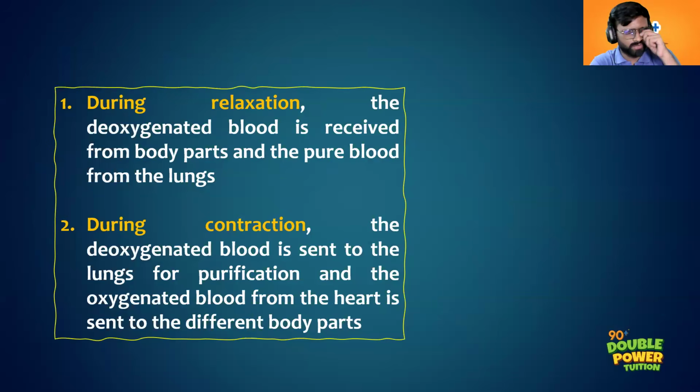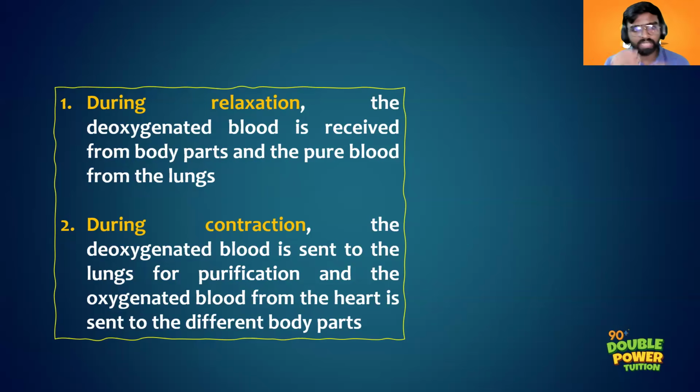Now, how is the heart actually functioning? It functions through relaxation and contraction. So during relaxation, what happens? The deoxygenated blood will be received by the right atrium, and the oxygenated blood will be received by the left atrium, right?